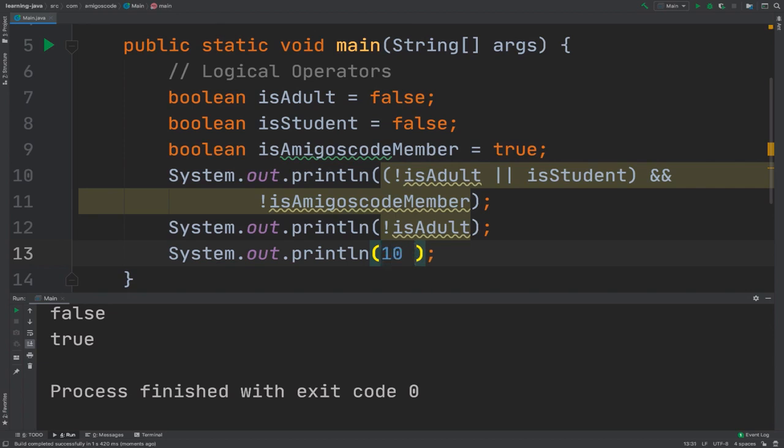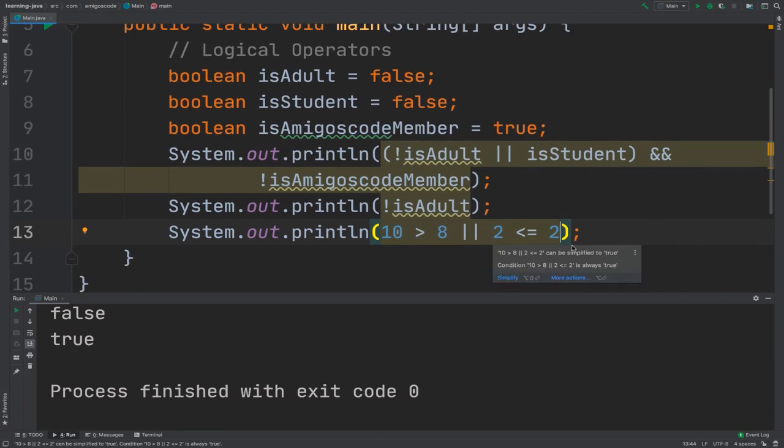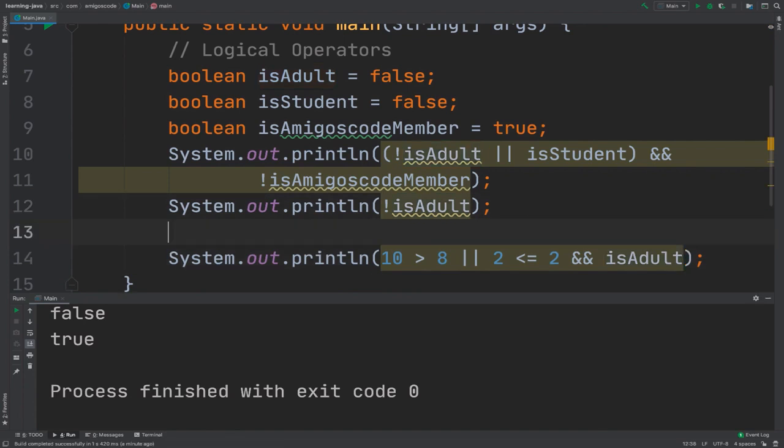So here I can say 10 greater than 8, right? Or, and then let's say 2 less or equal to 2, right? So we've learned about these expressions, and you can see that now I can also say and then is adult. So basically you can combine most of these things together. And remember, we've learned about strings. So right here, let me simply say string name equals to mark.